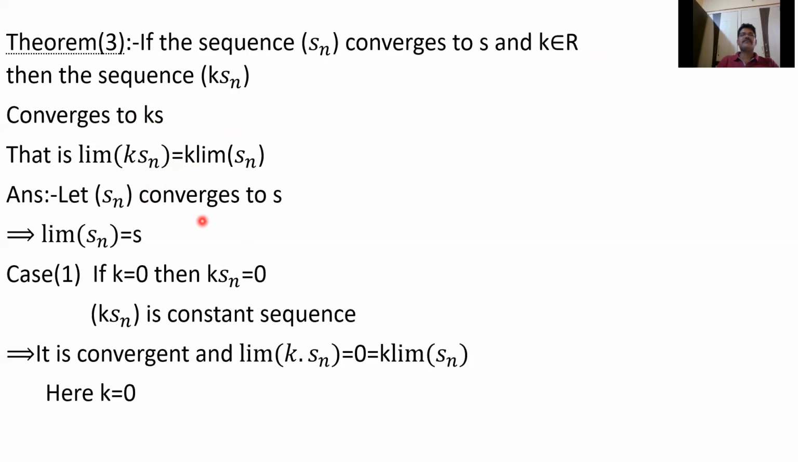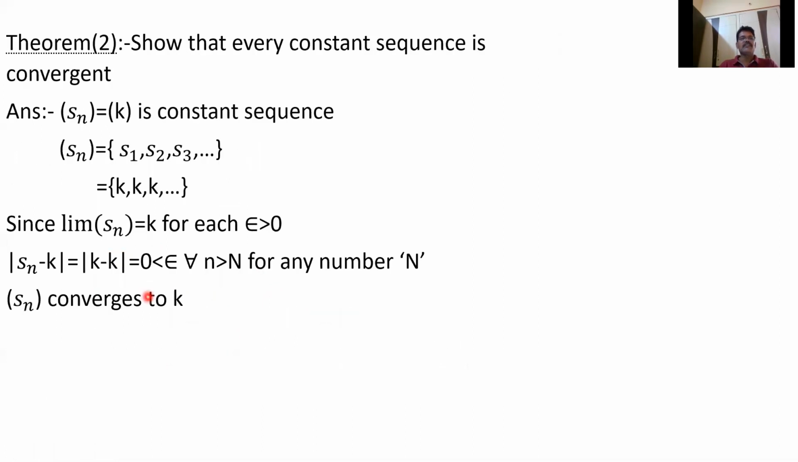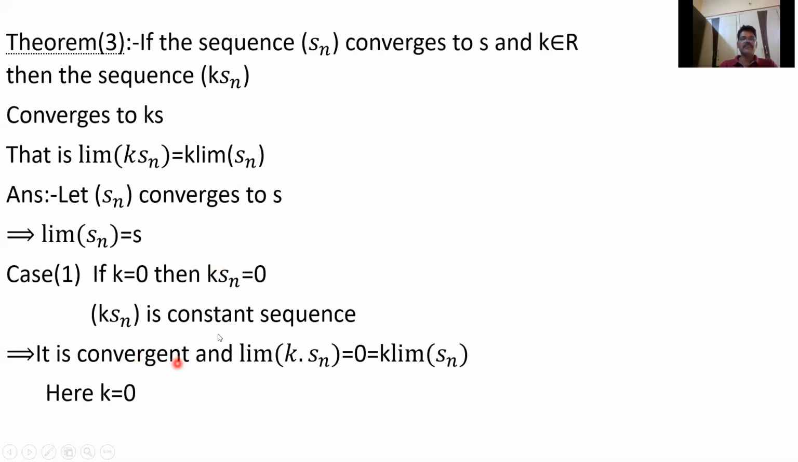Let Sn converge to S, that is, limit Sn equals S. I will take two cases. Case 1: if k is equal to 0, then k·Sn is 0, which is a constant sequence. We know that every constant sequence is convergent, so k·Sn converges to 0. So the limit of k·Sn equals 0, which is k times the limit of Sn because k is 0. So the first case is trivial.